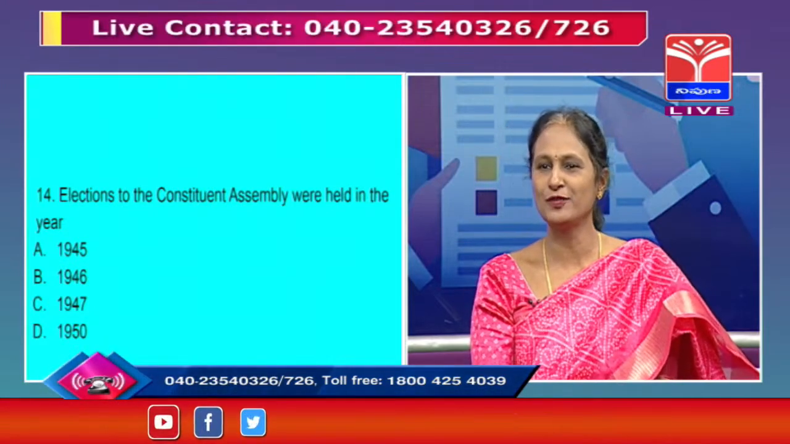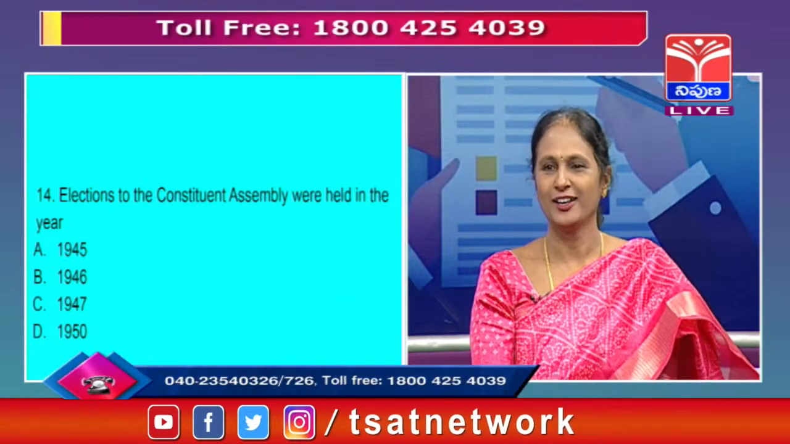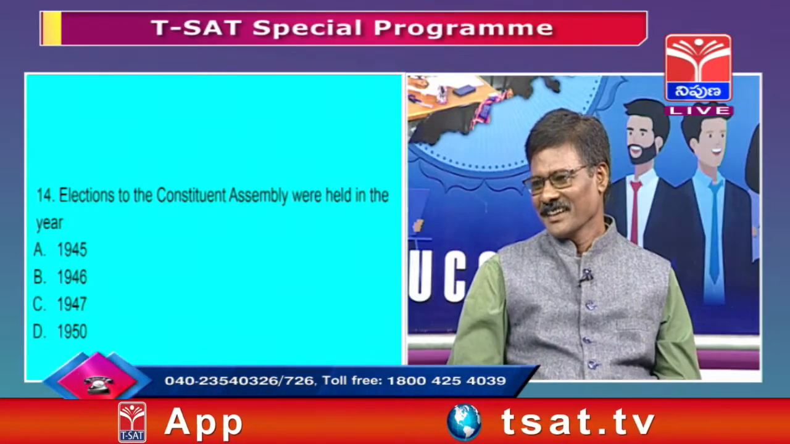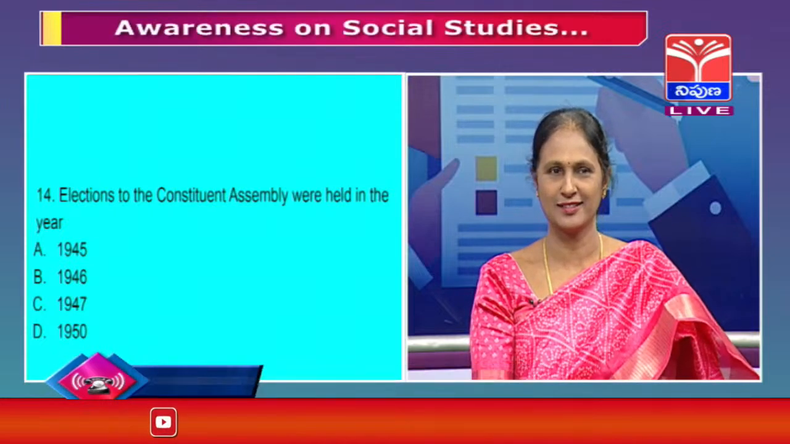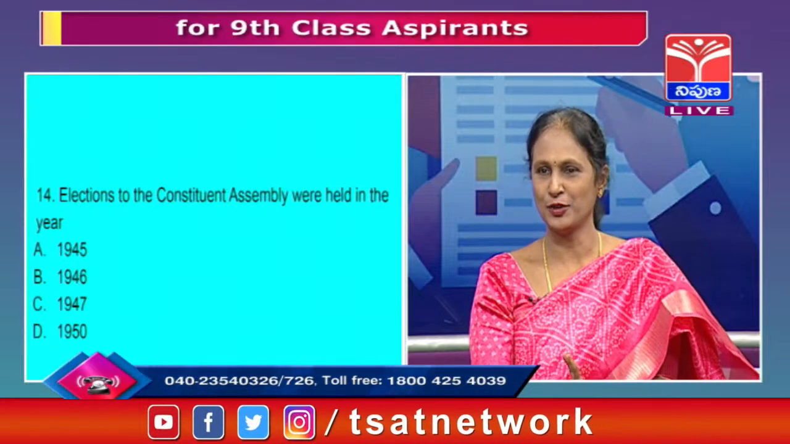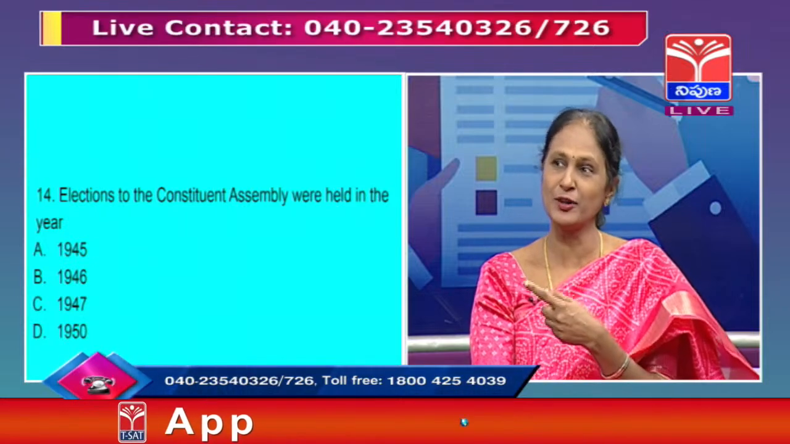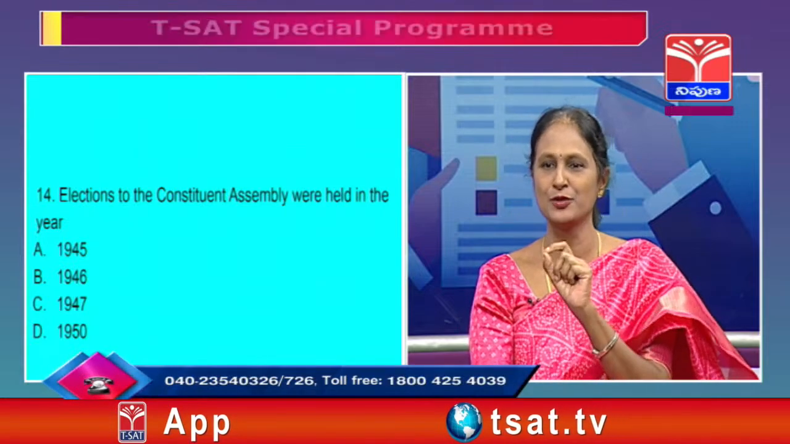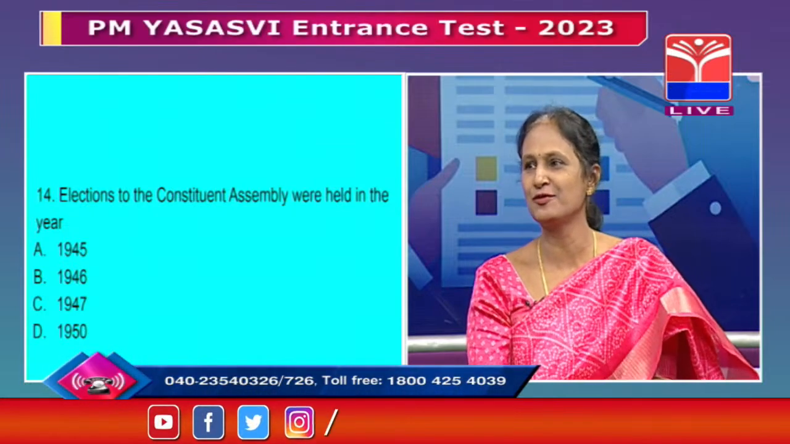Now, what are the options? 1945, 1946, 1947 and 1950. Here also we can use the elimination method. It's a little confusing here. 1945, why is that year given to us? Because the Second World War ended. 1946, 1947. Everyone will think that the Constituent Assembly prepared the Constitution after we got independence. So there are chances of students getting confused and opting for 1947 or 1950. But the right answer is 1946.